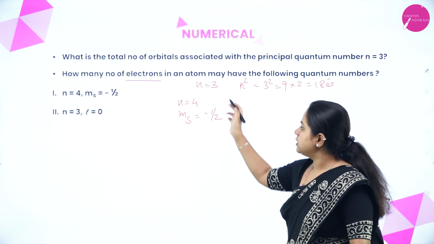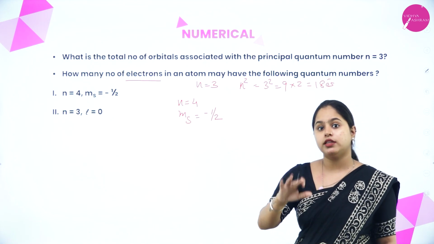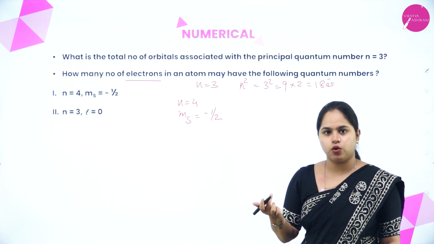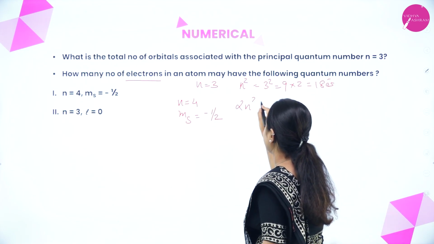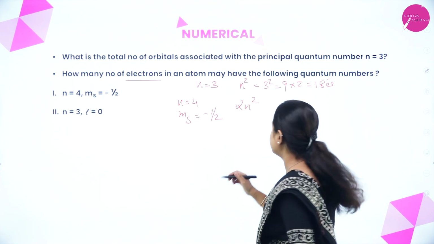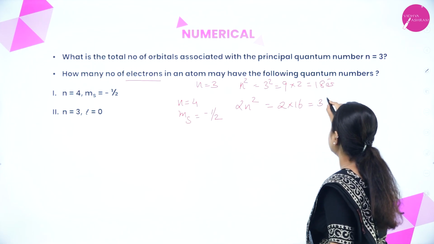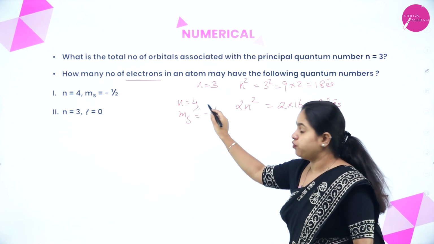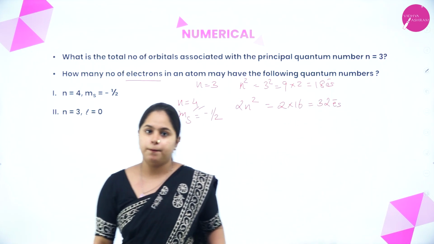From the principal quantum number we can calculate the total number of electrons. So, n equal to 4 means the total number of electrons which can be present is 2 into n square, that is 2 into 16, a total of 32 electrons can be present in this n equal to 4 shell.